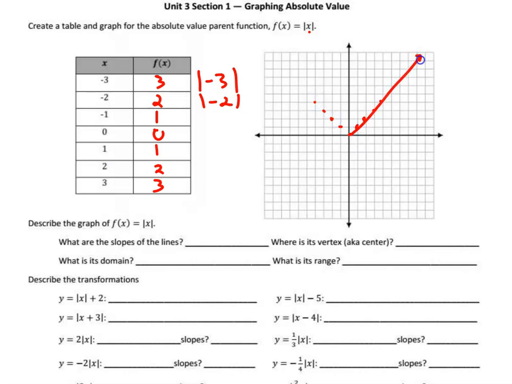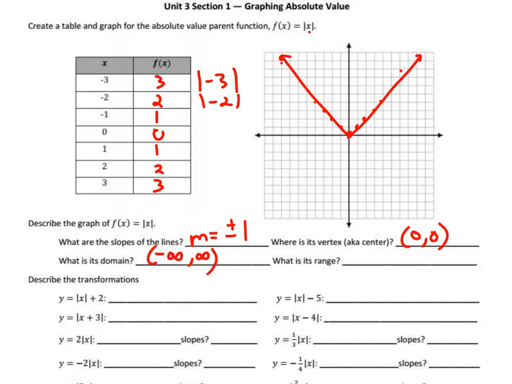It is the V shape that touched 0, had a domain of all real numbers, and then had a slope of 1 or -1, depending on if you're on the positive x values or the negative x values. So what are the slopes of the line? We just talked about that. They were either positive 1 or -1. The center, the vertex of this graph, was at the origin, 0, 0. The domain went left forever and right forever and everything in between, so it was all real numbers.